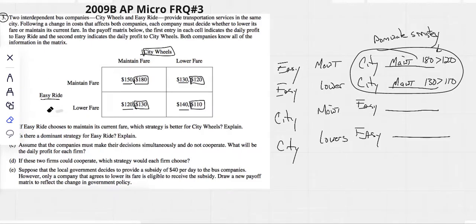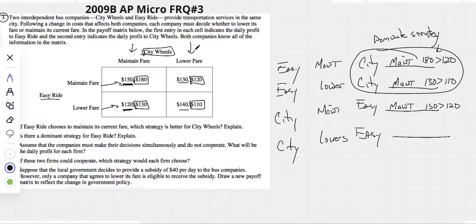Now, let's say City makes the first choice and decides to maintain. Easy Ride has two choices. Easy Ride can lower or maintain. Obviously, in this instance, Easy will maintain because 150 is greater than 120. Remember, look at Easy Ride's numbers, not City's.